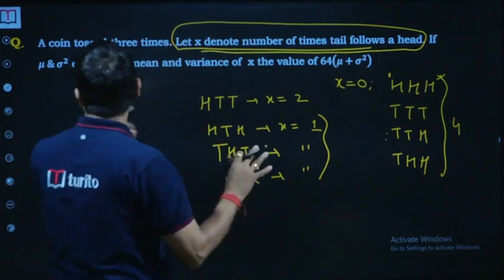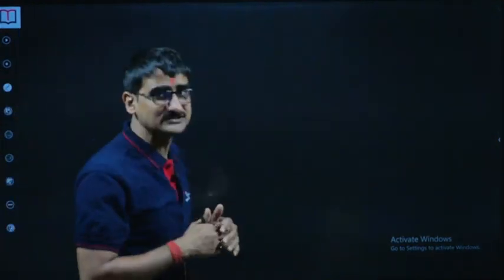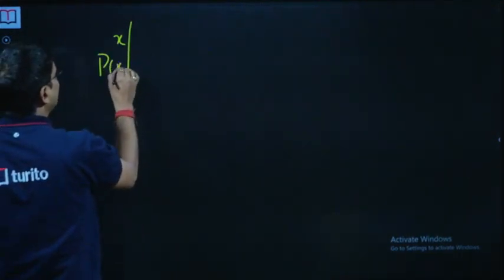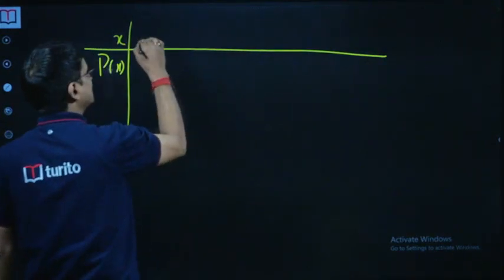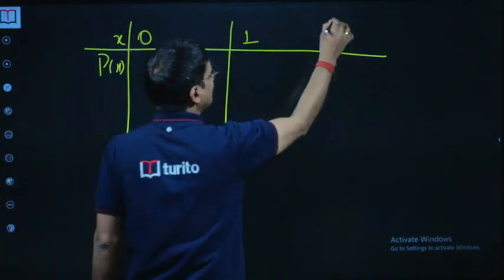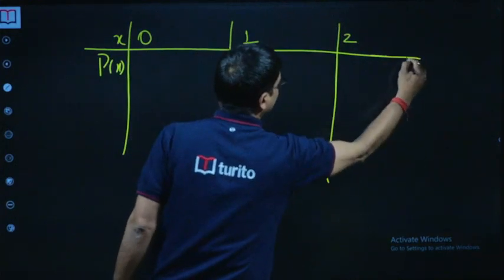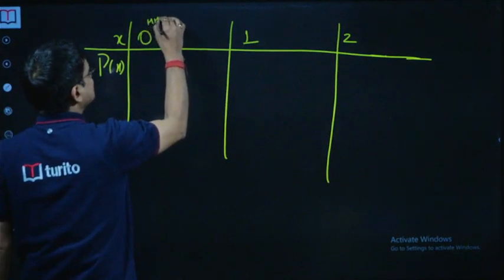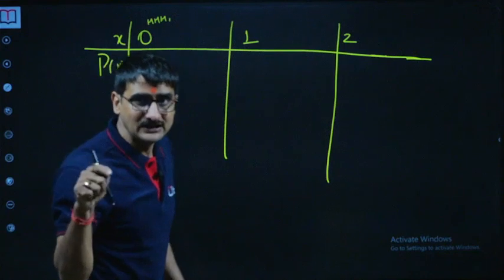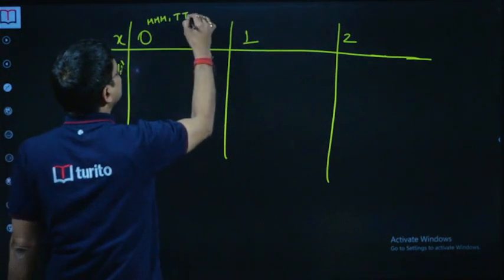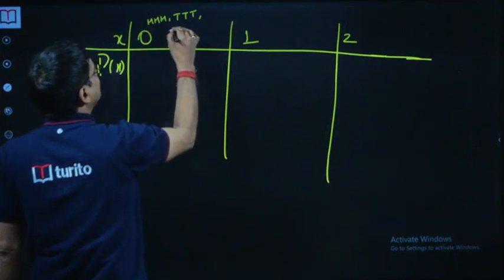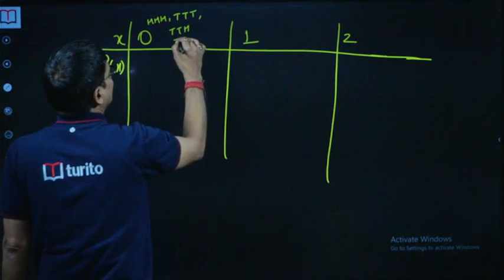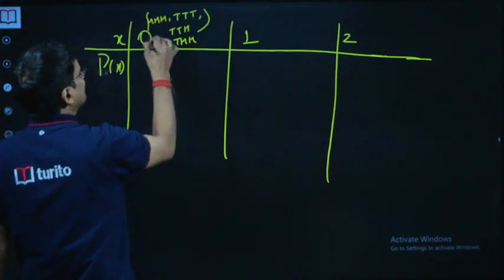Now the rest of the question is a question of probability distribution, and we know how to do it. X is the random variable and we have to find the probability of x. For the probability distribution, x can be 0, of course it can be 1, or it can be 2, and that's it. For 0, the cases are HHH, where there is no tail following a head, or it can be TTT, or it can be TTH, or it can be THH. These are 4 possibilities here.